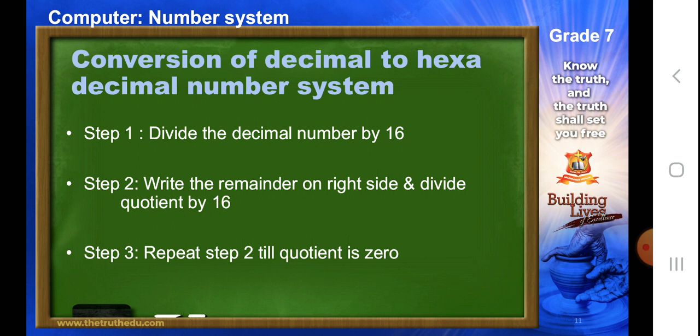Again, we have 3 steps here, which is divide the decimal number by 16. We'll write the remainder on the right hand side and again divide the quotient, and we will keep repeating the steps till the quotient is 0. Same steps, there is no difference. Both conversion of decimal to octal and conversion of decimal to hexa is same.